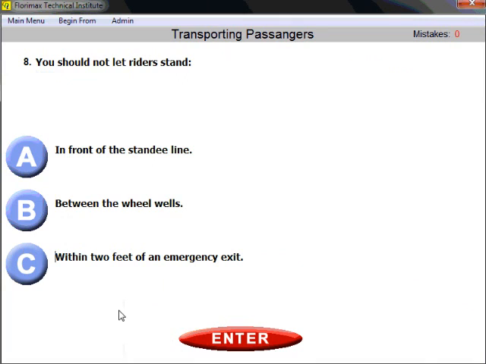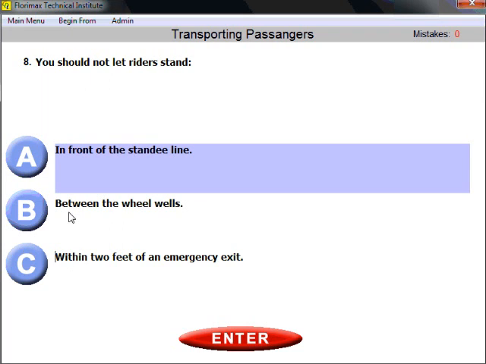Question number 8. You should not let riders, your passengers, stand in front of the standee line. There is a special line behind you in the aisle between the passenger seats, and it's called the standee line. It should not be crossed by any riders during the transportation, when the bus is actually on the road. Okay, you should not let riders stand in front of the standee line.